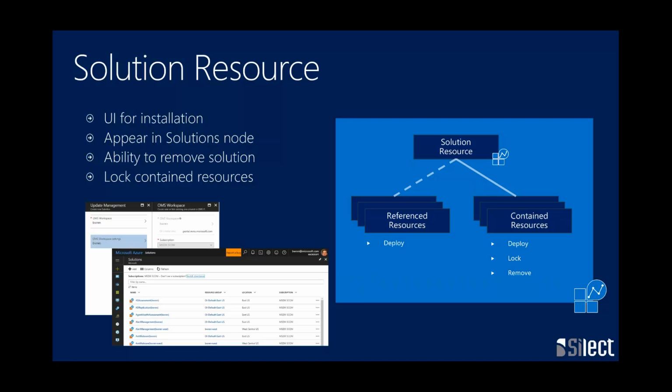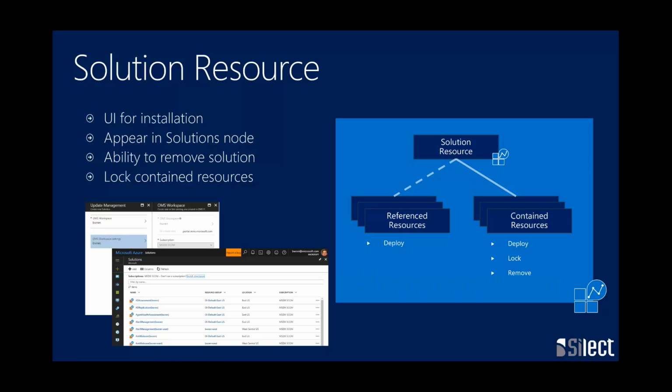So contained resources do everything that I just said. We're going to deploy them. We're going to remove them. We're also going to lock them. So a customer, when my Runbook gets installed, they can't remove it. They can't change it. They can't modify my Runbook. Okay, it's what we call lock.